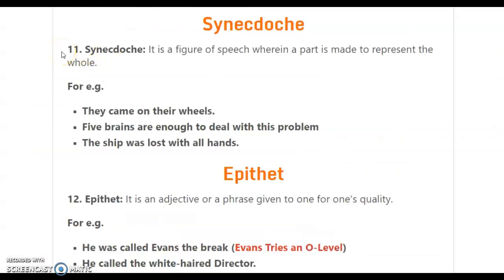Synecdoche. It is a figure of speech wherein a part is made to represent the whole. For example, they came on their wheels. Five brains are enough to deal with this problem. The ship was lost with all hands. In this first sentence, they are saying they came on their wheels. Now, wheels is a part of that vehicle. So they are substituting this part instead of the whole vehicle.